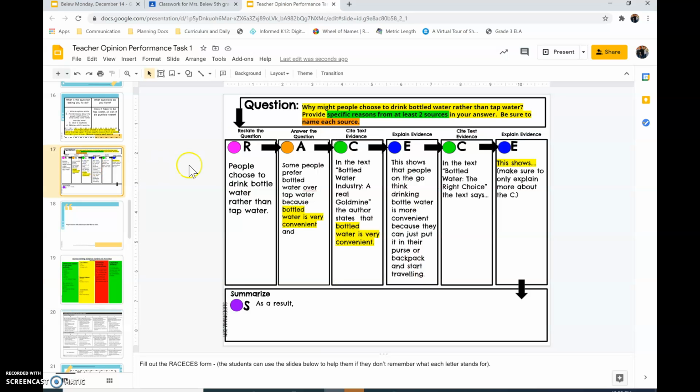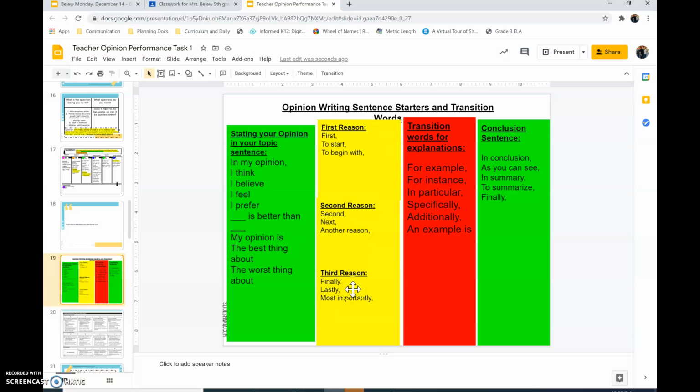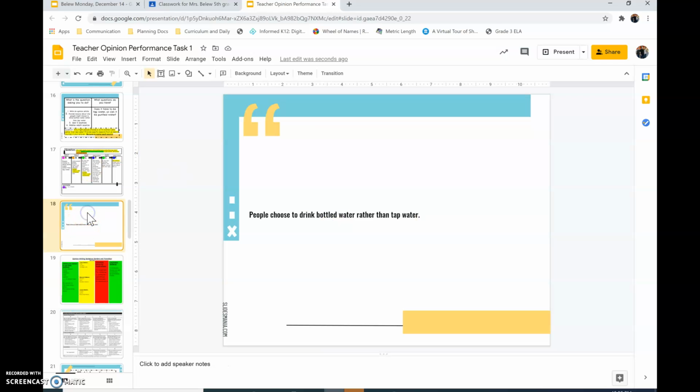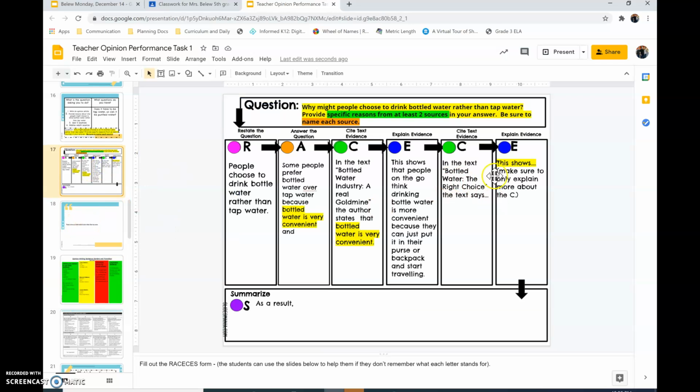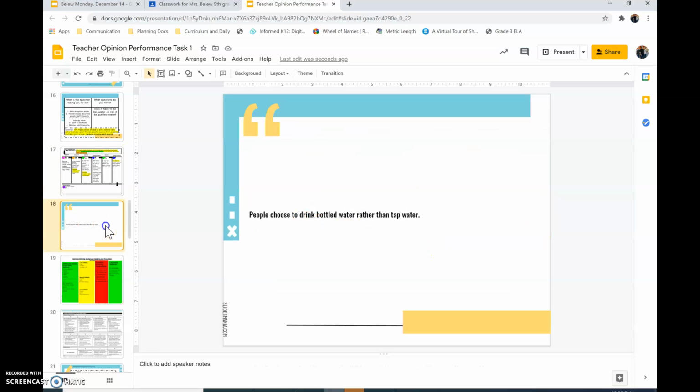And then for C again, your second C, you're going to want to come back here and choose a different transition word. So maybe another reason, or most importantly, or finally. Then you're going to type your C, then your E, and then your S.